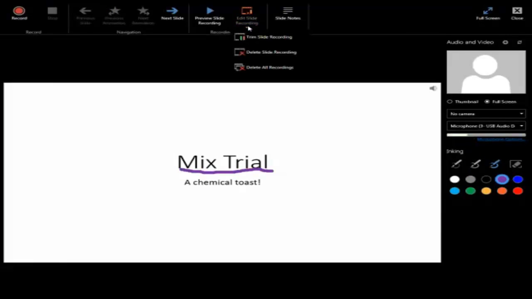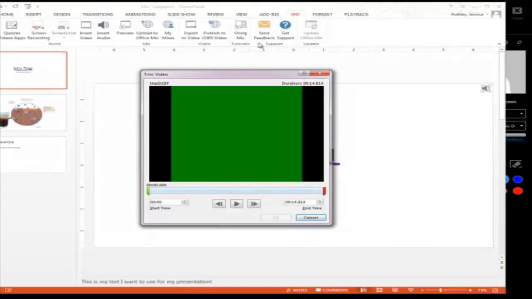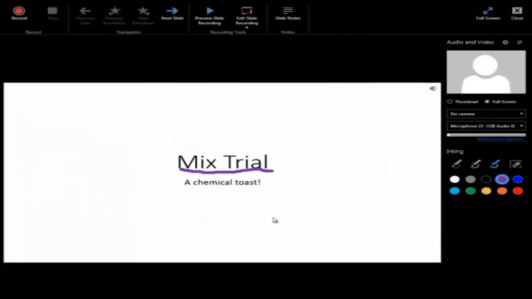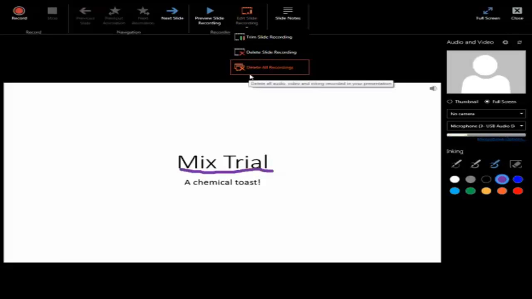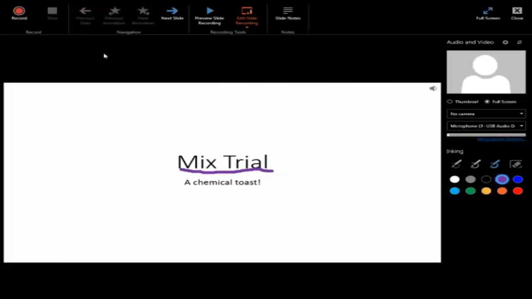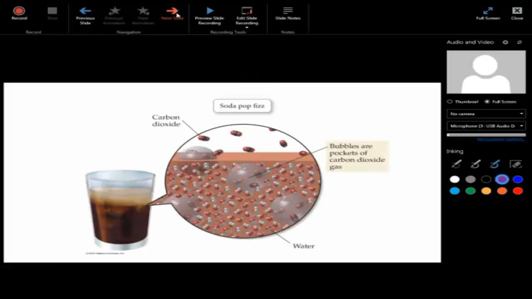Now we have a choice that we could edit. If maybe we made a mistake on our recording and we want to trim part of it, we could click this. And it'll allow you to trim some of the sound. So I'm just going to trim it back to about here. Click OK. If we don't like what we've recorded, we can delete slide recording. Be careful not to delete all recordings because you will delete all the slide recordings you've done in this presentation.